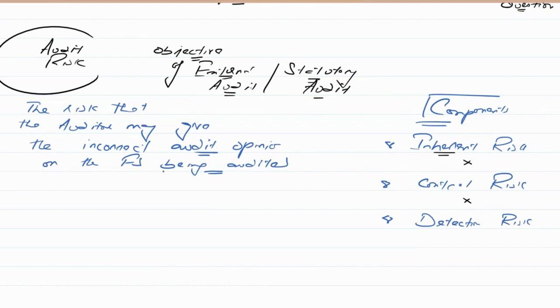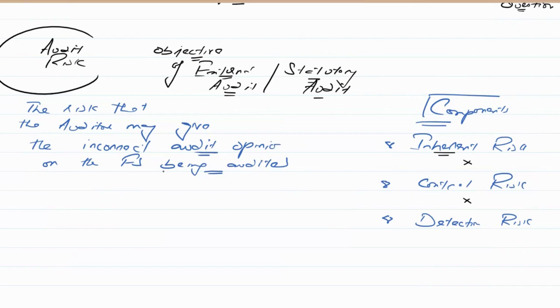Risks likely to occur in the financial statements of the client due to its nature. Now, what does that mean? Inherent means something that is part of the financial statements because of their nature.